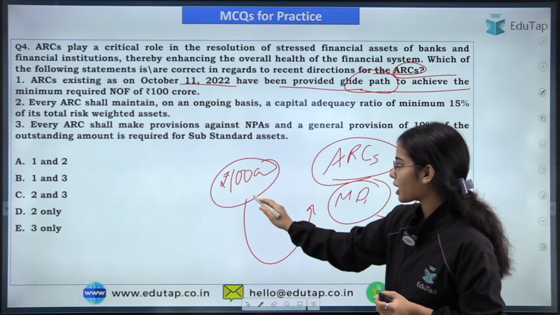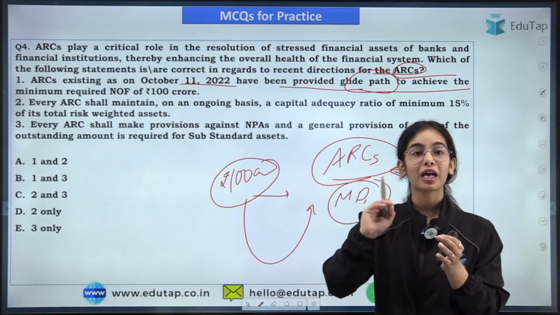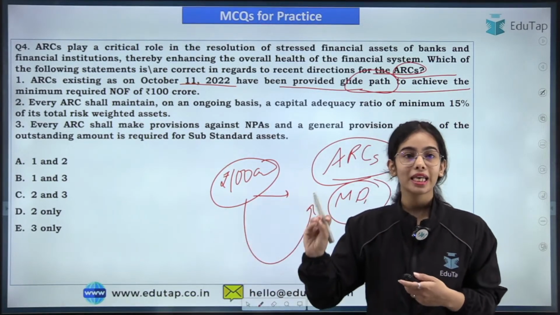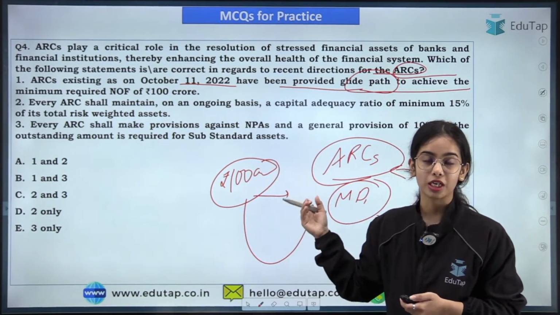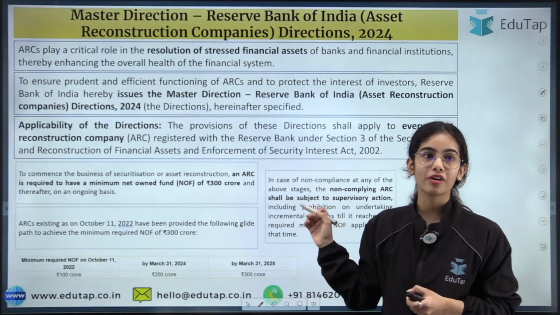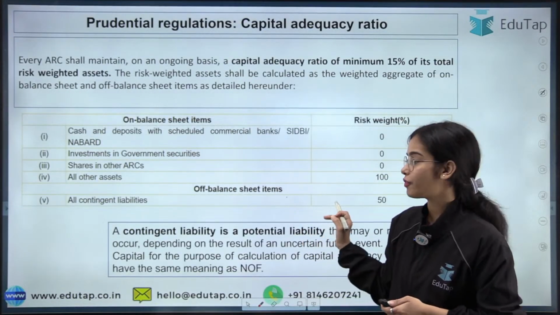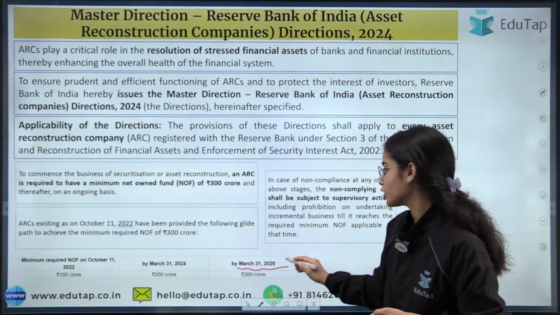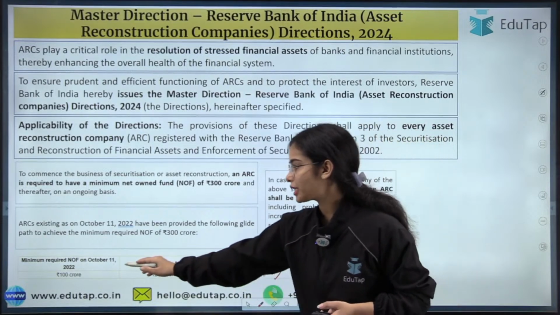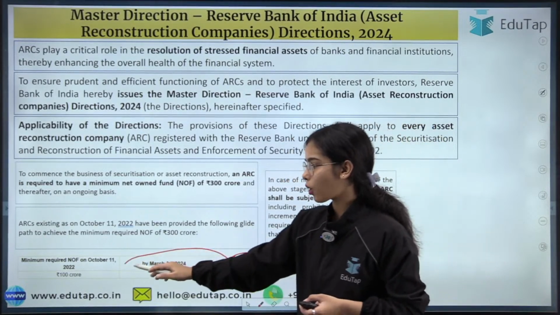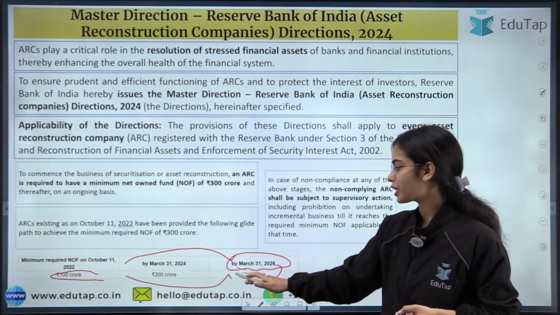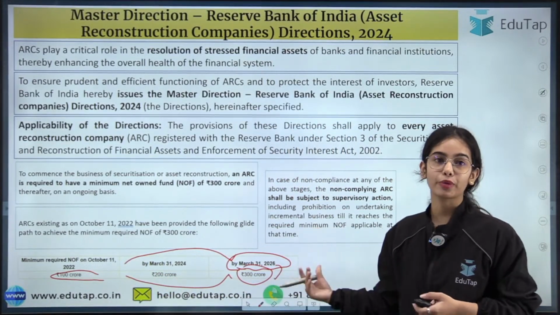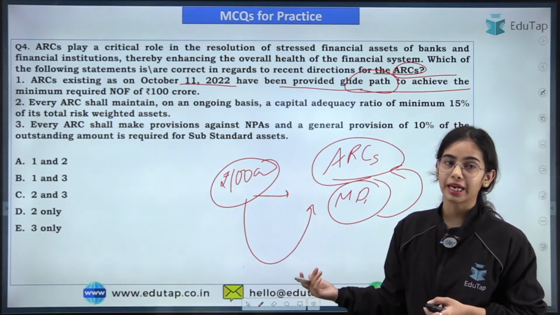So a glide path has been provided to them, that is, by March 31st, 2026 they have to achieve 300 crores worth of net owned fund. So they already have 100 crores, and they need to have 300 crores of net owned fund by 2026. This is the glide path provided to them. So this is the basic idea.